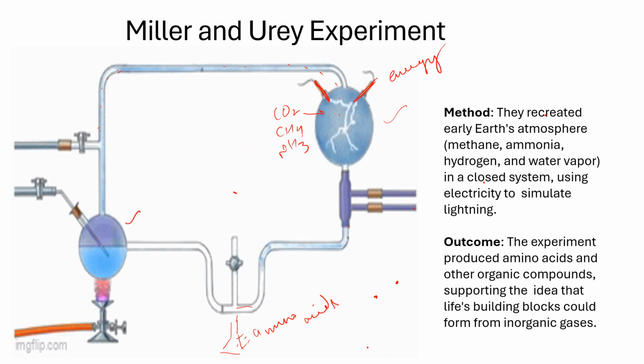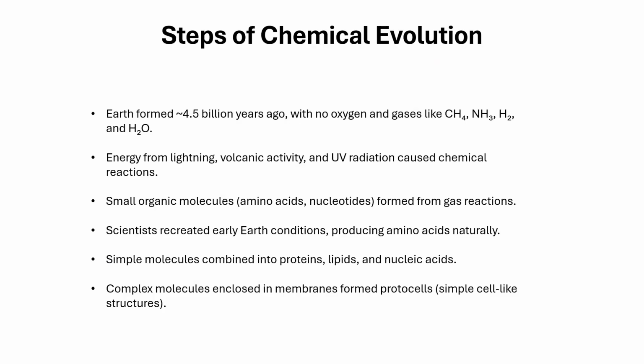So this is how the Oparin and Haldane hypothesis was proved by these two great scientists. From all those theories, they took all the valid points which were proved by scientists in the lab, and then they constructed this most refined theory known as chemical evolution.